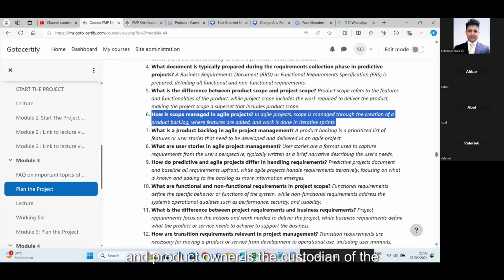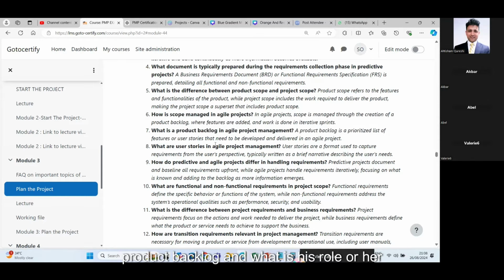And the product owner is the custodian of the product backlog. And what is his or her role? They make sure that the product backlog is prioritized. Now the backlog looks like what you can say like this.